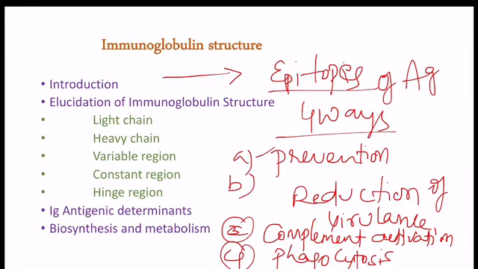The fourth one is phagocytosis. The antibodies activate the phagocytosis process by the phagocytes. This activated phagocytosis is called as opsonization. These are the major 4 functions of the antibodies. Antibodies are synthesized in the serum and tissue fluids. The serum contains albumin and globulin fractions.